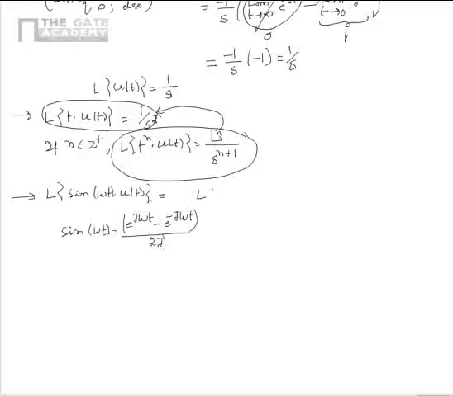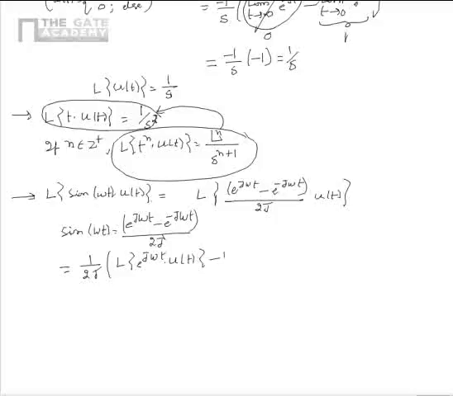So from this we can write that Laplace transform of sine omega t u of t is equal to Laplace transform of e power j omega t minus e power minus j omega t divided by 2j multiplied by u of t. This can further be simplified as 1 by 2j multiplied by Laplace transform of e power j omega t u of t minus Laplace transform of e power minus j omega t u of t.